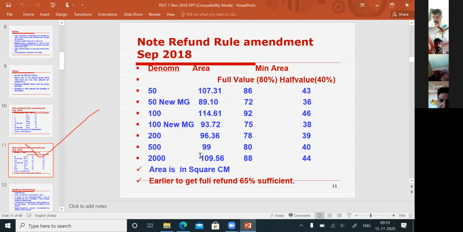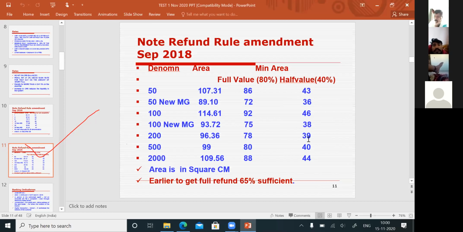So they may ask, if a customer has given 2000 rupees note, a mutilated note, to get full value, what should be the area of one piece, minimum area? It should be 88 square centimeter. In the case of 50 rupees to 2000, you can give off value also. When you will give off value, if the area of one piece is at least 40% of the total area, you see, off value. To get off value, customer has to give at least 40% of the total area.